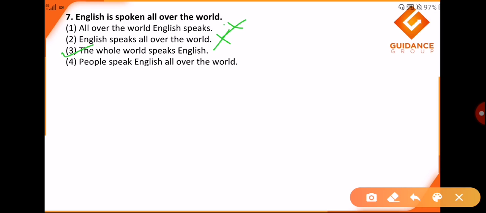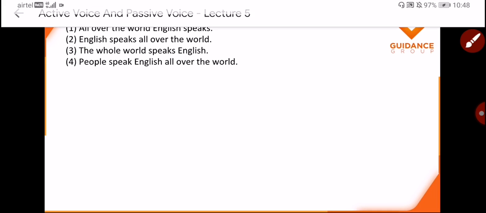English is spoken all over the world. The whole world speaks English is the appropriate active voice for this sentence. Now this actually is in passive and this is in active, so we have changed from passive to active, hence the whole world speaks English is absolutely right. Is it clear to everyone? We move on to the next one.